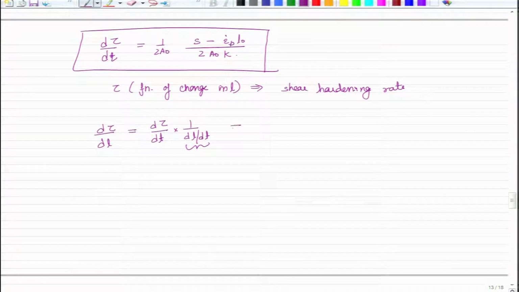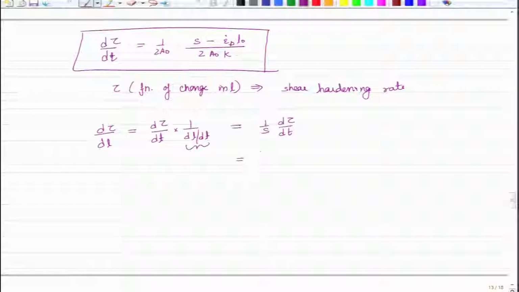So, we can write it as 1 by s d tau by dt. So, it is not a very different equation from what we have seen earlier. It is just that one time we are trying to evaluate shear stress in terms of time, the other time we are trying to put it in the form of how it changes with change in the overall length.